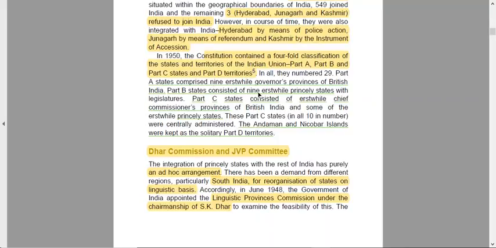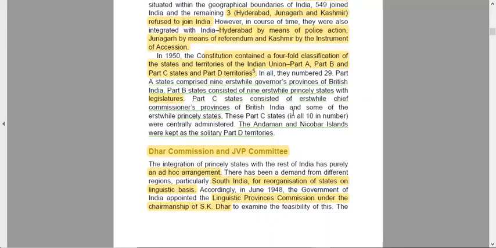Part B consisted of 9 princely states with legislatures. So this was the one which had a legislature. Part C states consisted of erstwhile chief commissioner provinces of British India and some of the erstwhile princely states. So this was the one ruled by the chief commissioner, and some of them were also princely states.